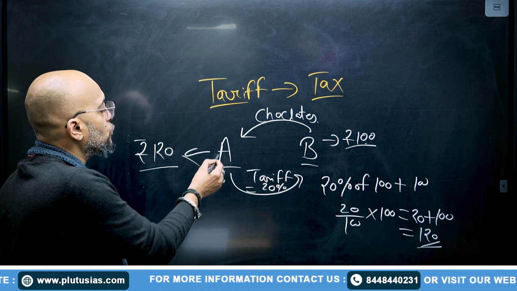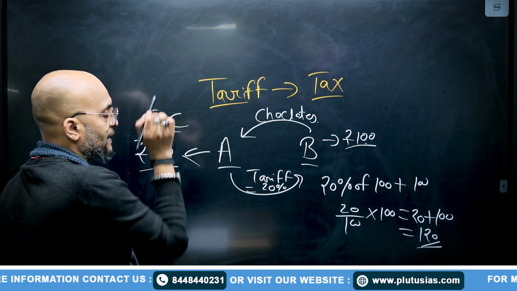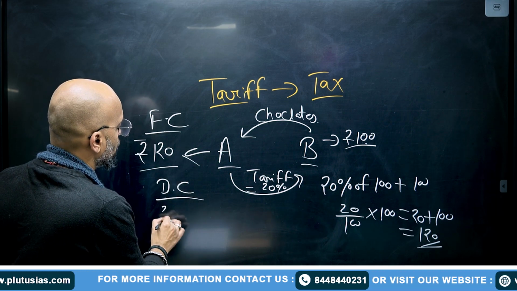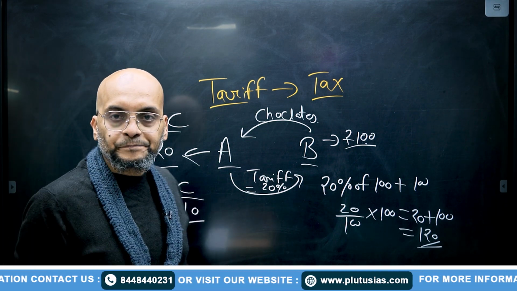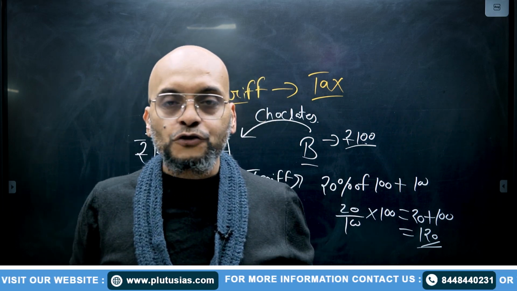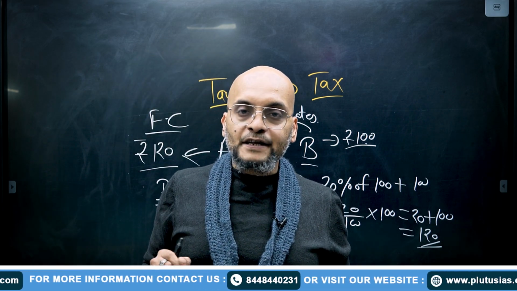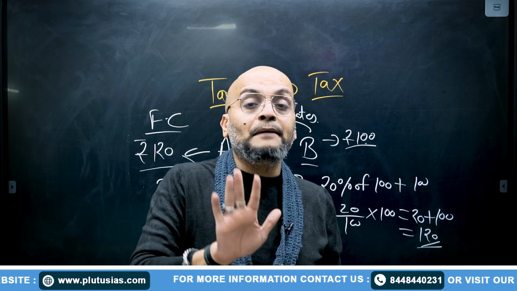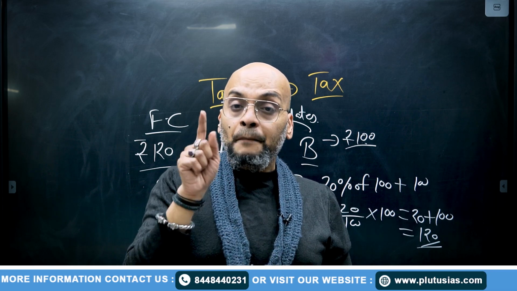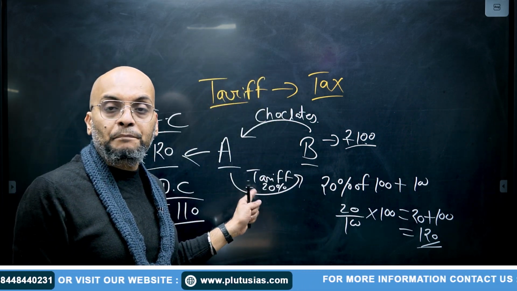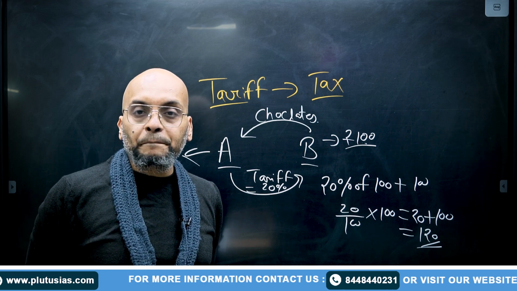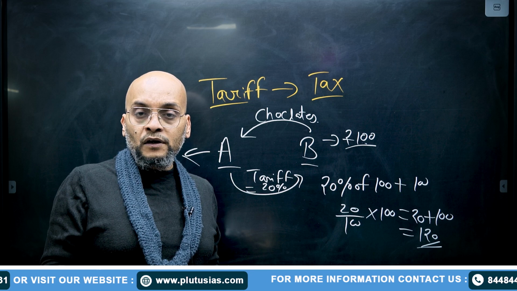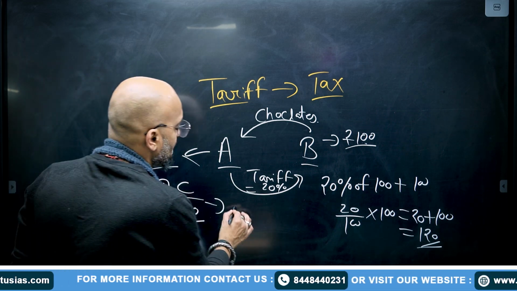This is foreign chocolate, I am writing it as FC because it is imported from country B. Let's say the price of domestic chocolate is 110 rupees. Now the price of domestic chocolate is 110 and the price of foreign imported chocolate is 120. So obviously domestic chocolate has become cheap, and when it has become cheap, people of country A will purchase this domestic chocolate. They will not purchase the chocolate that was imported from a foreign country. Yes or no? Therefore, the demand for domestic chocolate will increase.